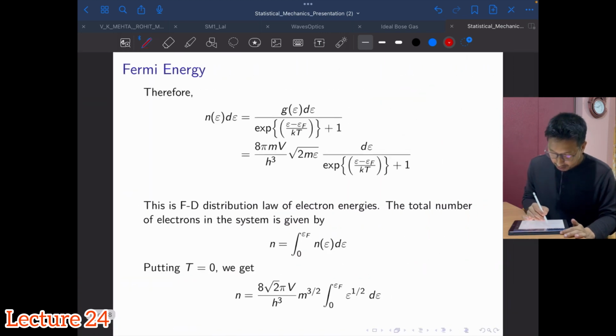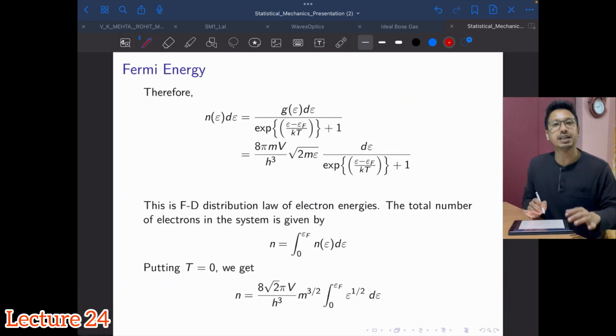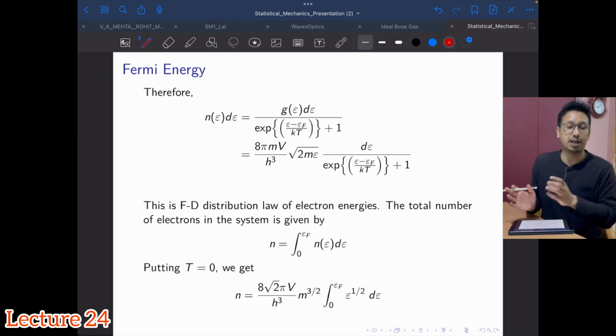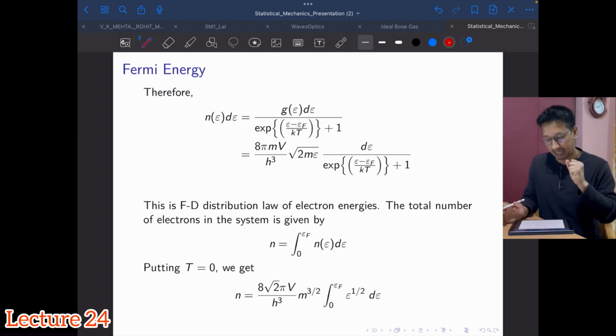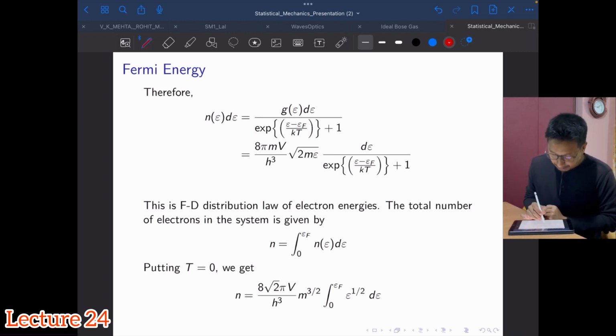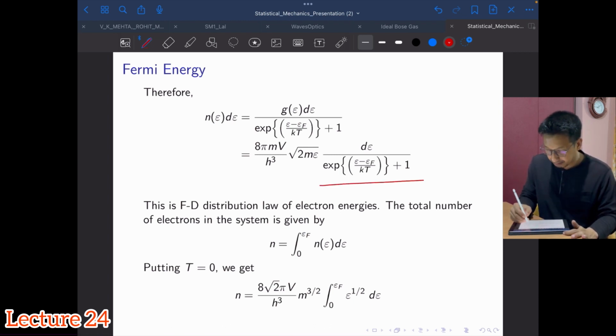So you will get N of E dE, the number of fermions in the energy range E and E plus dE, given by 8 pi m V, where V is the volume, divided by h cubed, h being the Planck constant, times root over 2mE, and this expression. So your alpha is minus Fermi energy by kT, right?